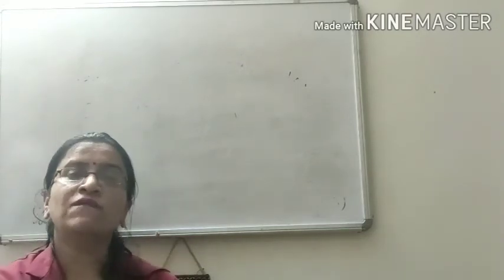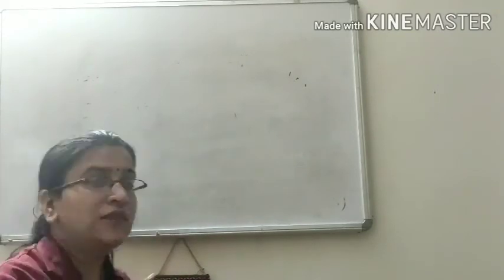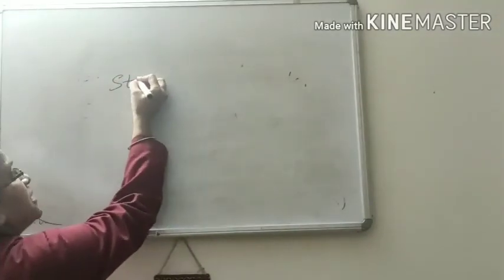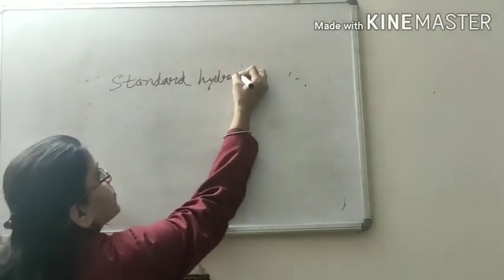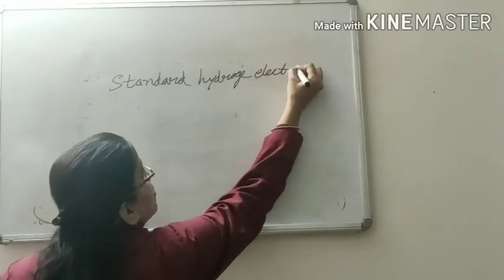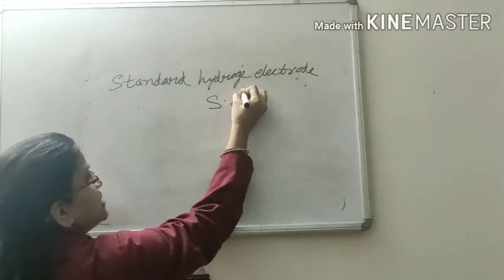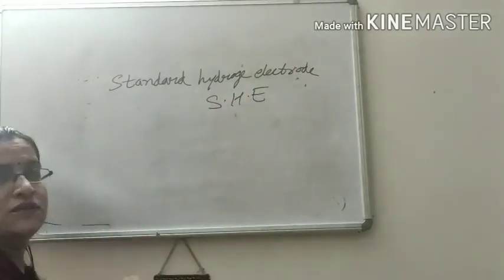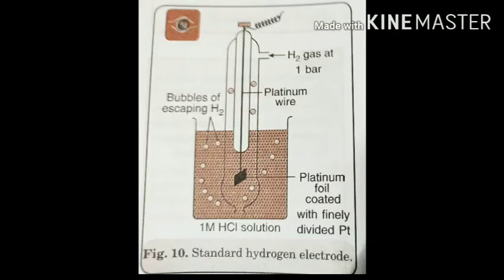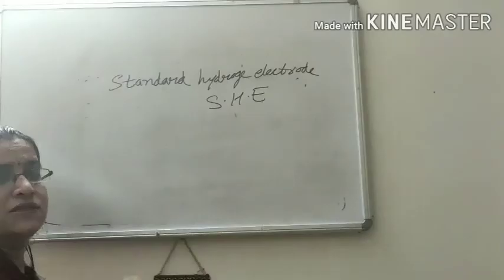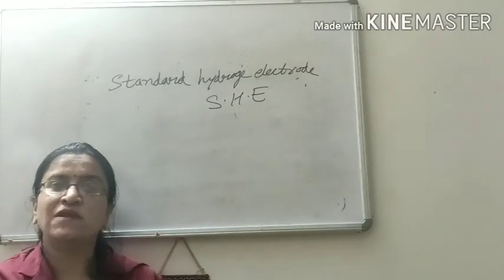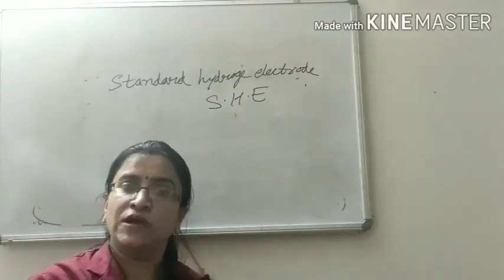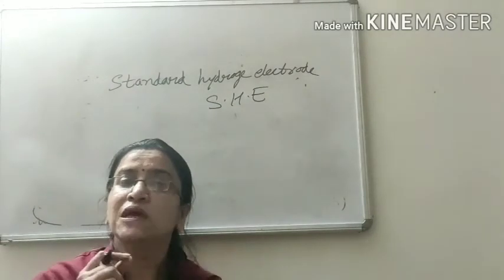So in this chapter we study one reference electrode, the standard hydrogen electrode, which is also known as SHE. SHE is a reference electrode whose electrode potential value is arbitrarily fixed. Here its electrode potential value is 0.